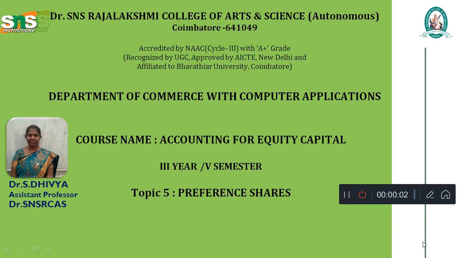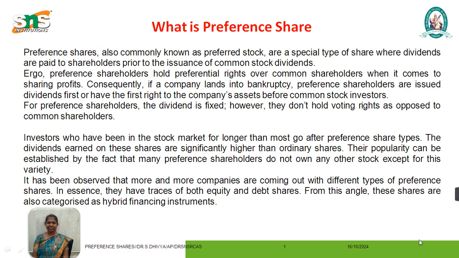Good morning, students. Now we'll see the preference share. Preference share is also commonly known as preferred stock, a special type of share where dividends are paid to the shareholder. Investors who have been in the stock market longer than most opt for preference share types; the dividend earned on these shares is significantly higher than on the ordinary share.